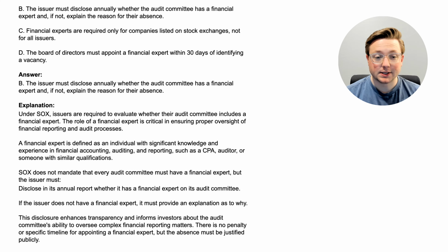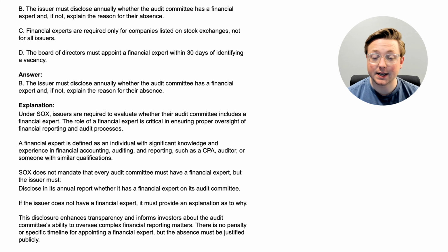All right, here we are. The answer is B, the issuer must disclose annually whether the audit committee has a financial expert, and if not, explain the reasons for their absence. So that is something that is required for a financial expert when it comes to the audit committee. Let's go ahead and talk about this. Under SOX, issuers are required to evaluate whether their audit committee includes a financial expert.